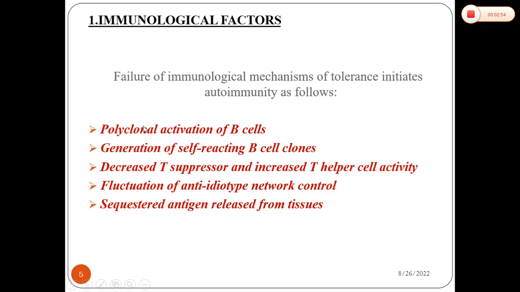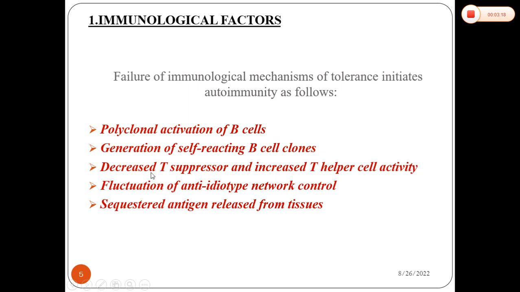The best example is polyclonal activation of B cells. That means some problem in the immune tolerance results in multiplication of B cells, resulting in different clones of B cells. Once these clones are generated, they may react against each other. That is self-reacting B cell clones, and that will result in autoimmunity.